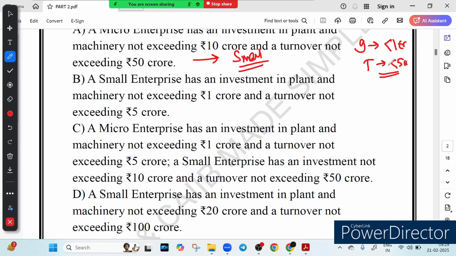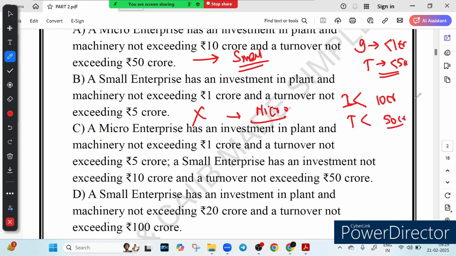Option B says a small enterprise has an investment in plant and machinery not exceeding 1 crore. So this is also wrong. This is actually the definition of micro enterprise, right? For micro enterprise, investment is less than 1 crore. If you talk about the small enterprise, you must know that investment range is less than 10 crore and more than 1 crore, and turnover is less than 50 crore, right, and more than 5 crore.